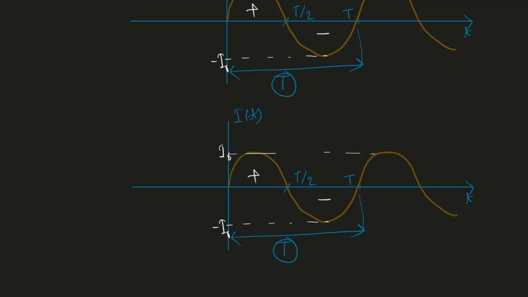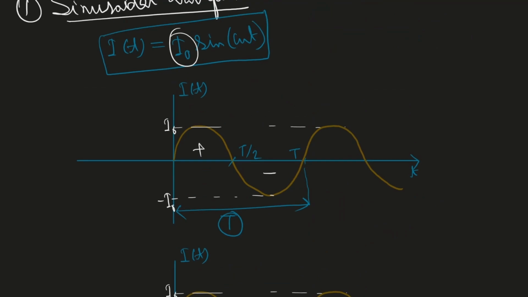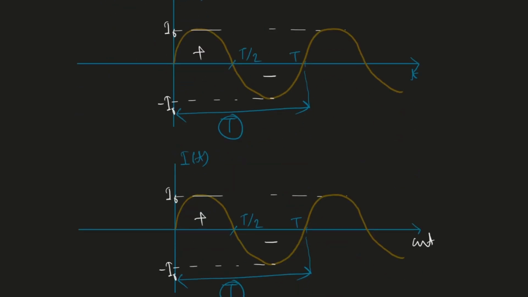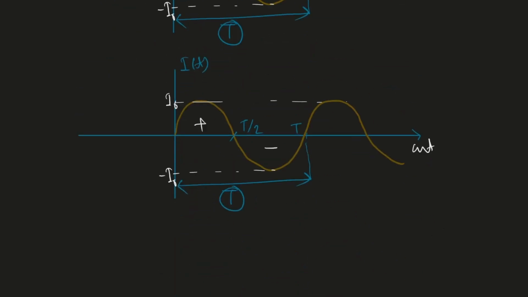And here, look at this. If this graph was taken with respect to omega t, suppose, then what happens? Omega t, look at the expression. Omega t resembles theta. So sine theta, we know the graph of sine theta, and if this is omega t, then this point will be omega into capital T, and this is nothing but 2 pi. And this will be omega T by 2, and this will be nothing but pi.